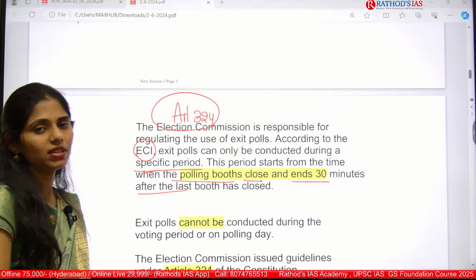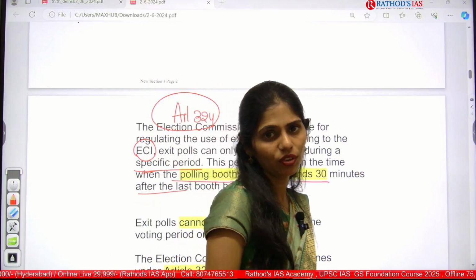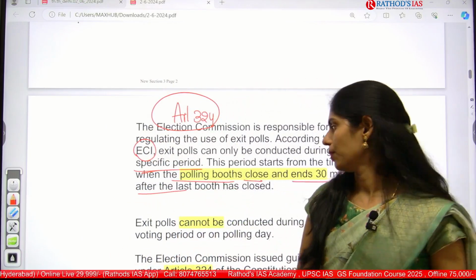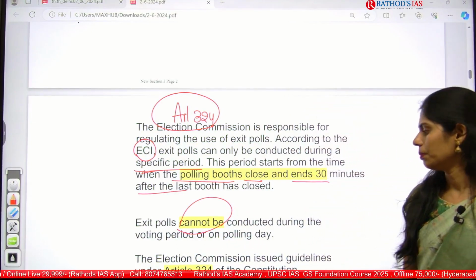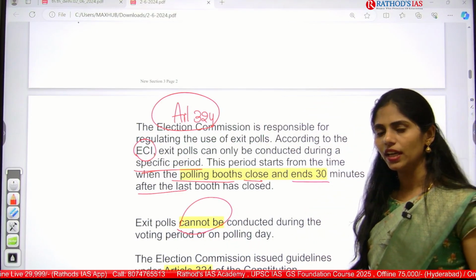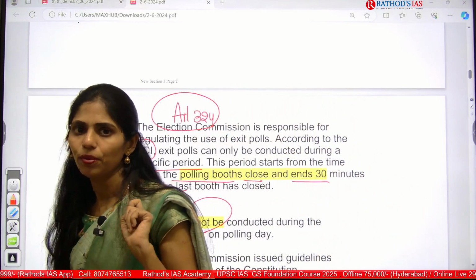In this time the Election Commission allows exit polls, and exit polls cannot be conducted during the voting period or on the polling day. There is no permission for exit polls then.